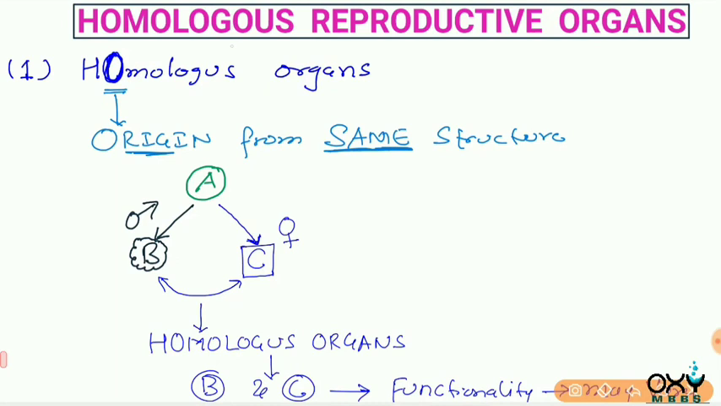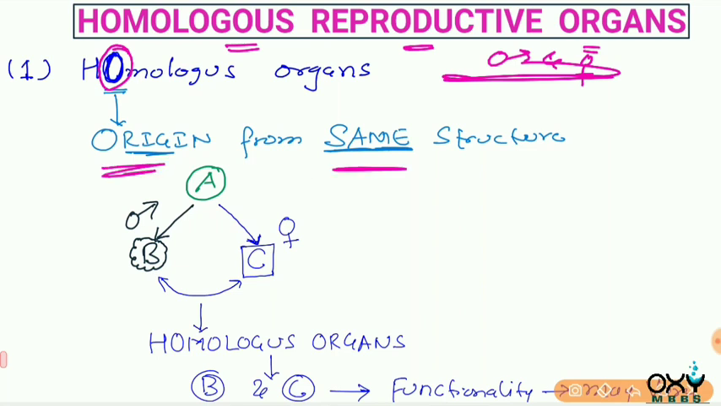Friends, today's topic is homologous reproductive organs in male and female. Before talking about which embryogenic structures the male and female reproductive organs are formed from, first we should know what is the meaning of homologous organs. So I am taking the O alphabet from homologous organs. From this O, it is saying that my origin is same. That is, I have formed from the same structure.